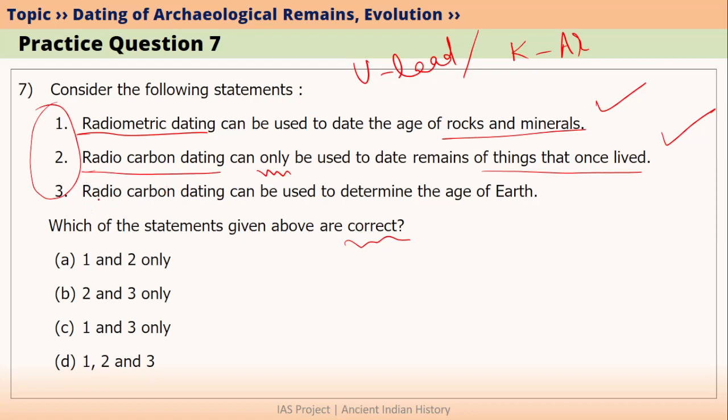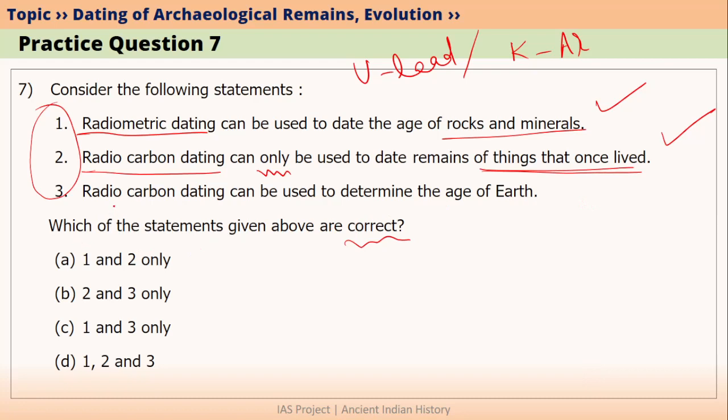Dead organic matter means organic matter that came from plants, animals, and humans. So, radiocarbon dating can be used to date the things that once lived, which means they are now dead. For example, dead plants, dead animals, dead human beings. The age of these things can be known by radiocarbon dating.